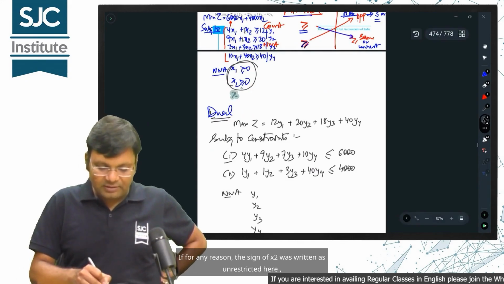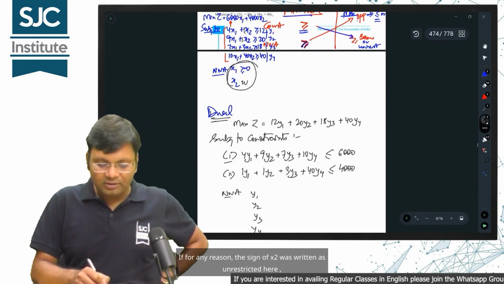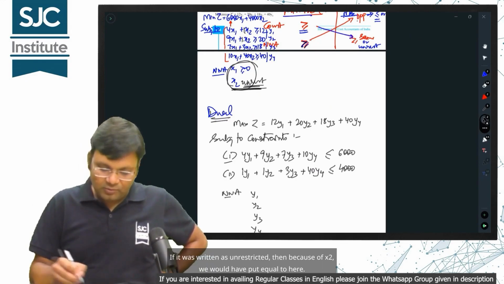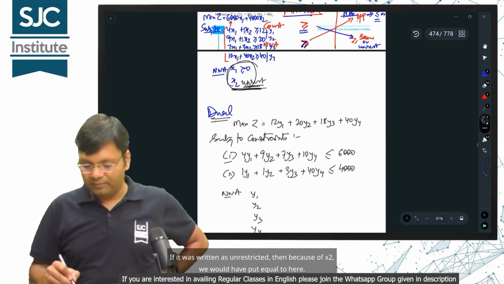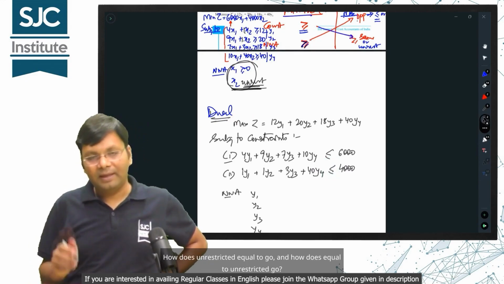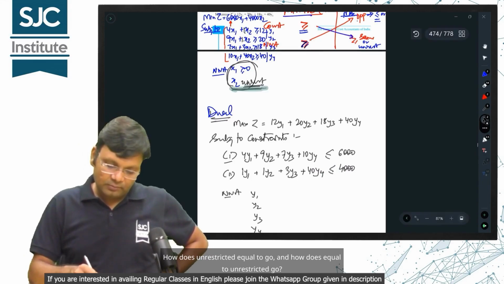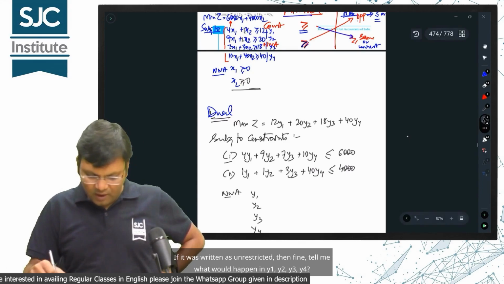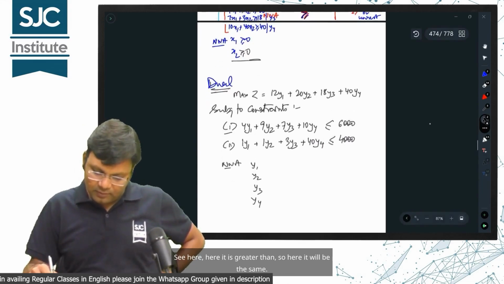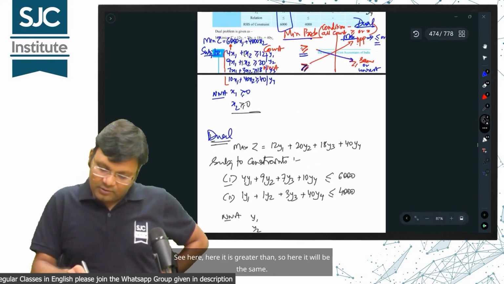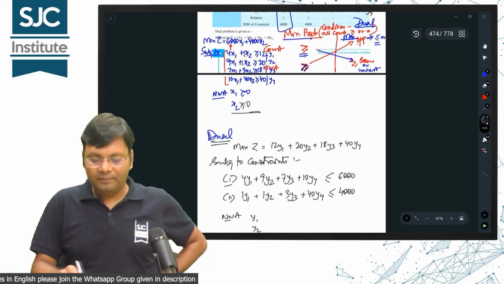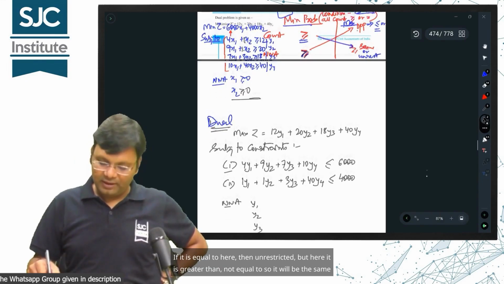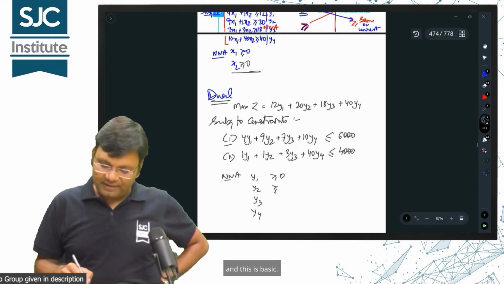If for any reason, the sign of x2 was written as unrestricted here, then because of x2 we would have put equal to here. How does unrestricted go to equal to, and how does equal to go to unrestricted? If it was written as unrestricted, then fine, tell me what would happen in y1, y2, y3, y4. See here it is greater than, so here it will be the same. If it is equal to here, then unrestricted, but here it is greater than, not equal to, so it will be the same, and this is basic.